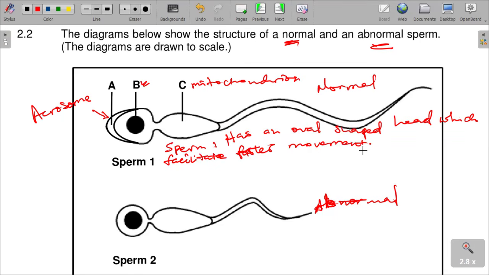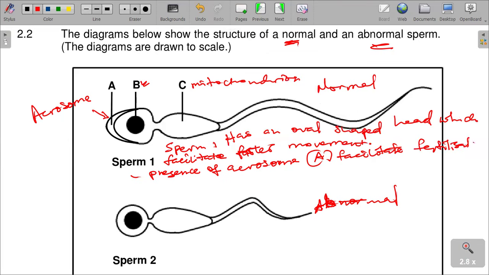And then there is also the acrosome, part A, presence of acrosome, which is given as A there, which facilitates fertilization. That is correct.